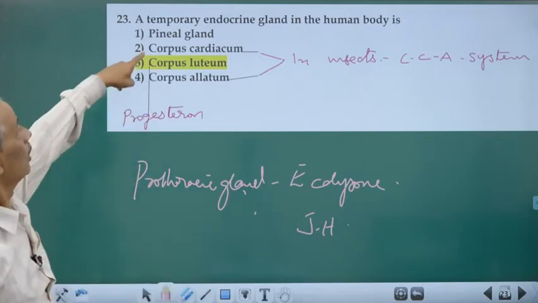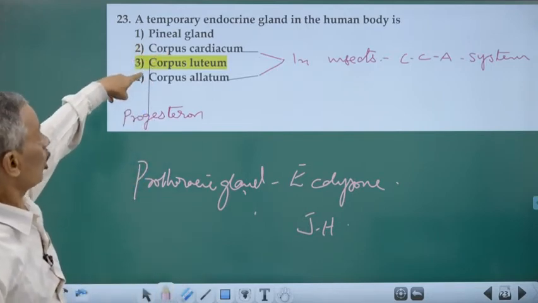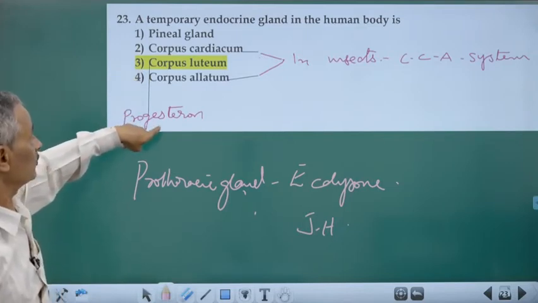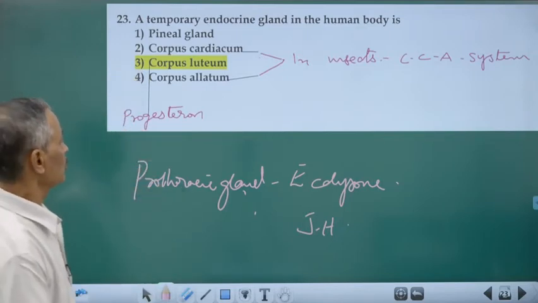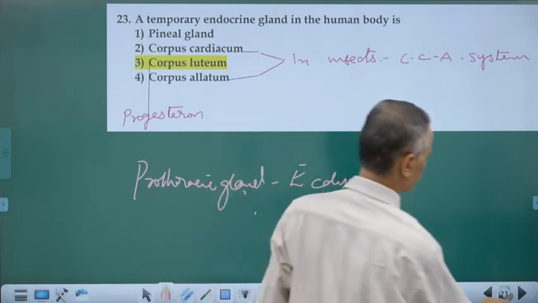Okay. Why is the corpus luteum an endocrine gland? Because it is responsible for the production of progesterone. Clear?